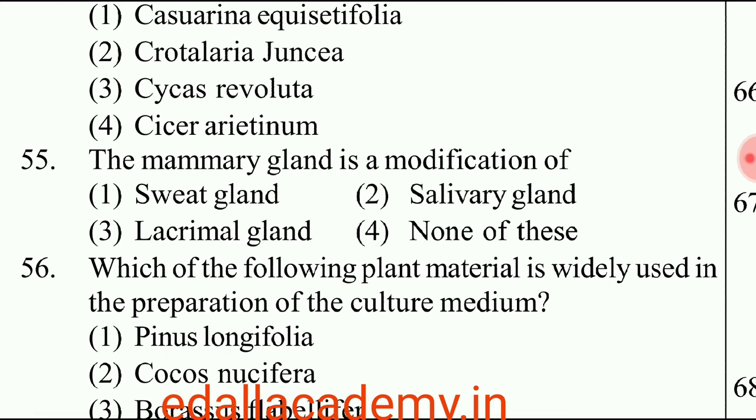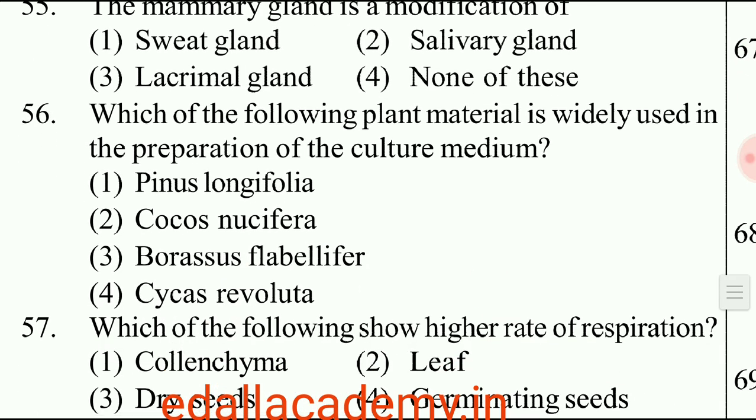Question number 55. A mammary gland is a modification of. Answer is sweat gland. Mammary gland is nothing but a modification of sweat gland. So the correct option is 1. Question number 56. Which of the following plant material is widely used in the preparation of culture medium? The answer is Cocos nucifera, widely used for the preparation of culture medium. So the correct option is 2.